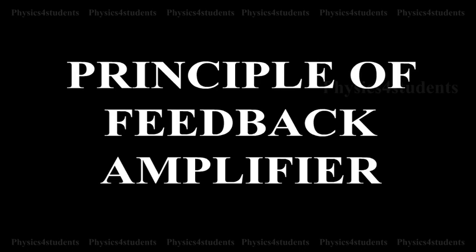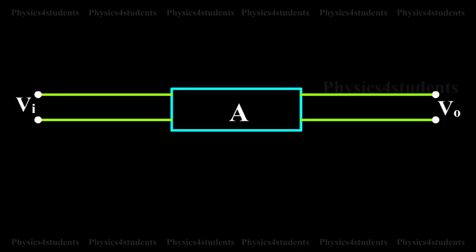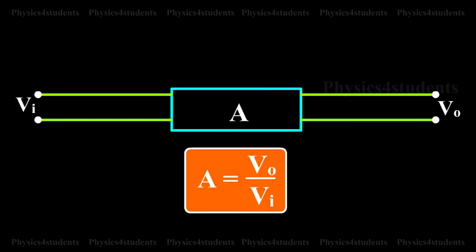Principle of feedback amplifier. For an ordinary amplifier, that is without feedback, let VO and VI be the output voltage and input voltage respectively. If A be the voltage gain of the amplifier, then A is equal to VO by VI. The gain A is often called the open loop gain.